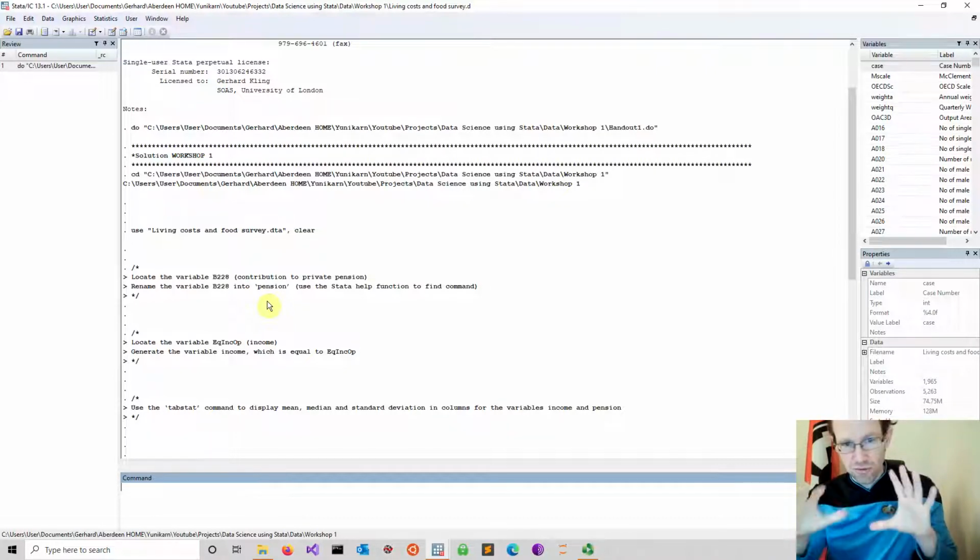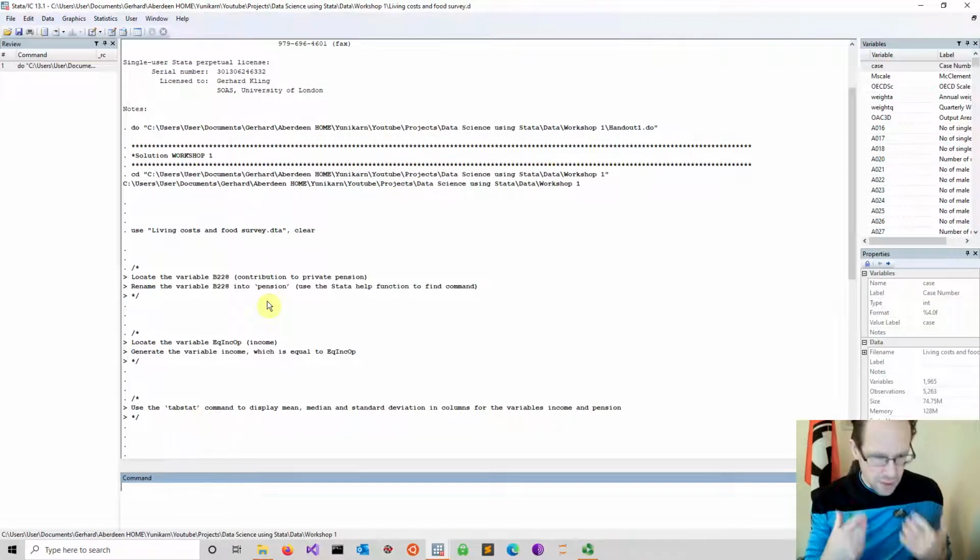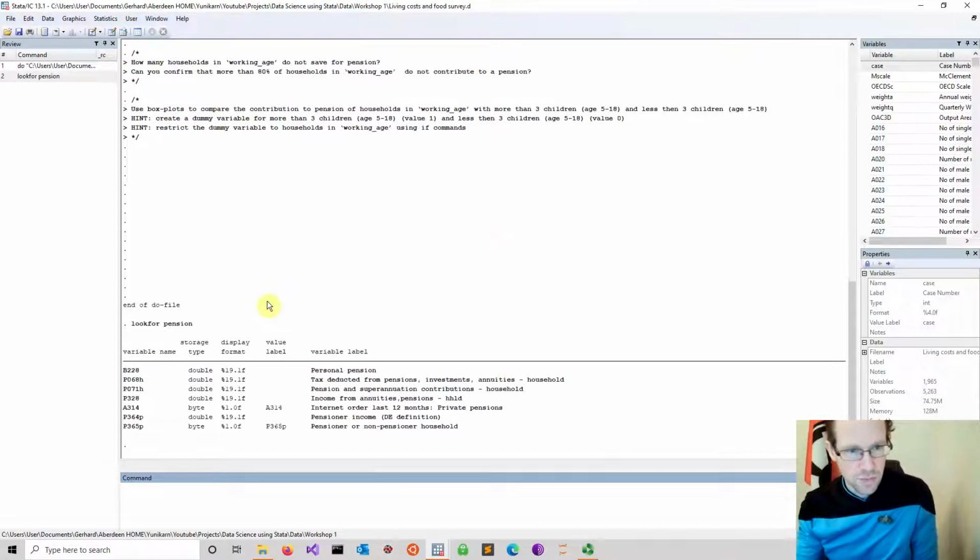Again, I stress, try this yourself. Pause the video, try it, and then watch it and see what happens, and you try the next one. So just do a little bit at a time and see whether you're able to do it. Now the first part is quite easy. So we might use the lookfor function, and we go into the descriptions and look for pensions. And the first thing we find is indeed this B228 variable. And this is personal pension.